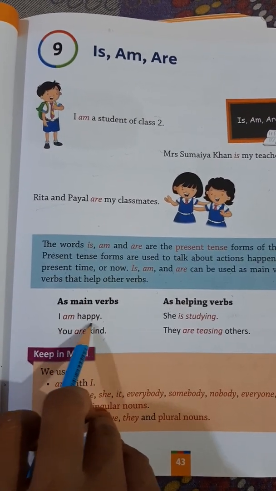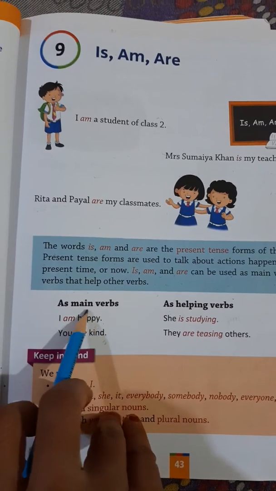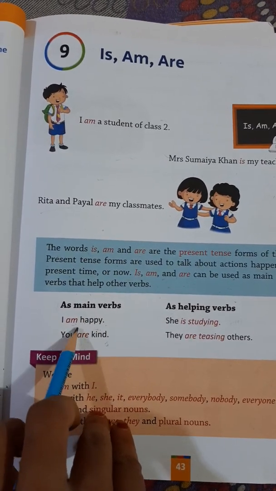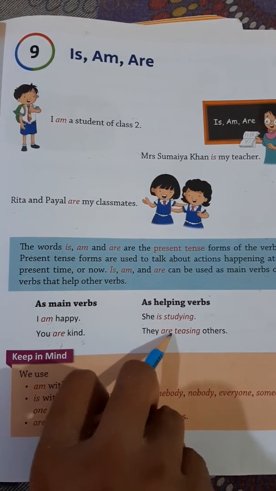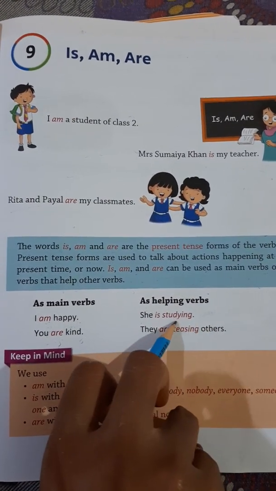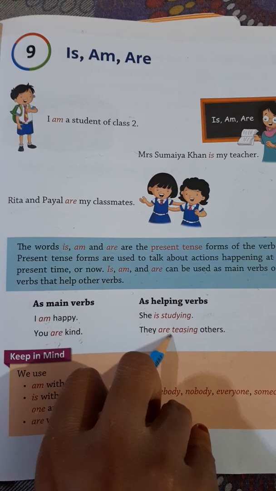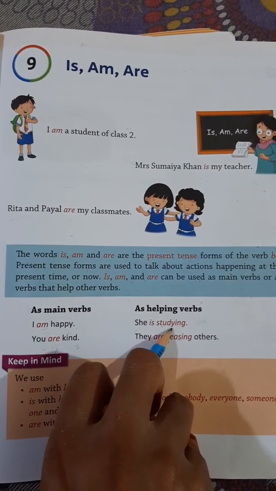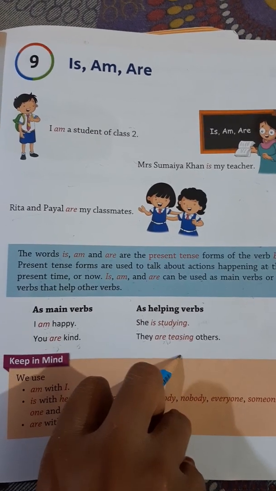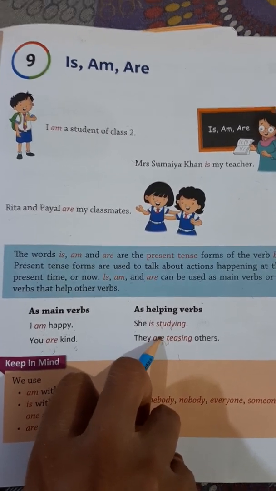Like here, I am happy, you are happy. Here am and are are the two main verbs. But, she is studying, they are teasing others. Now here is and are are used as helping verbs, supporting studying and teasing.